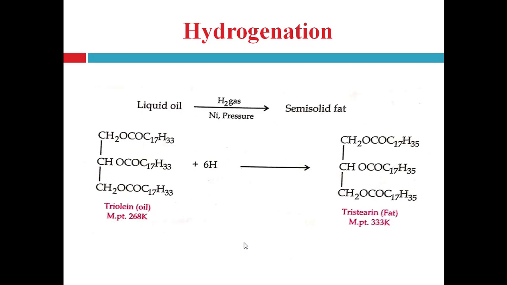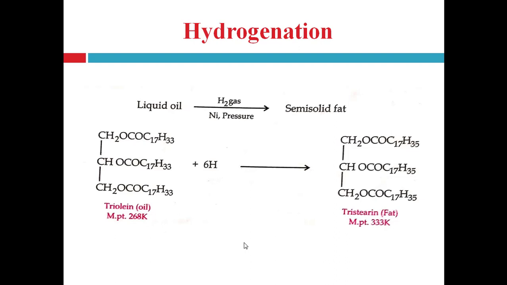Then hydrogenation. Hydrogenation means addition of hydrogen atoms. Oils have a large amount of unsaturated portion in the form of glycerides, as we know, because oils have unsaturated fatty acids.